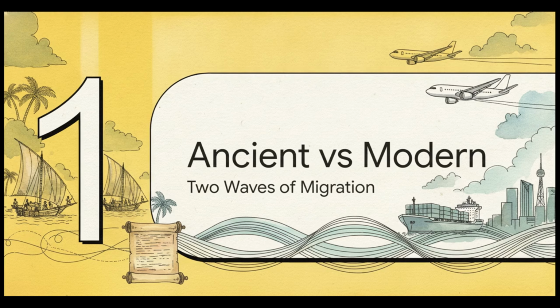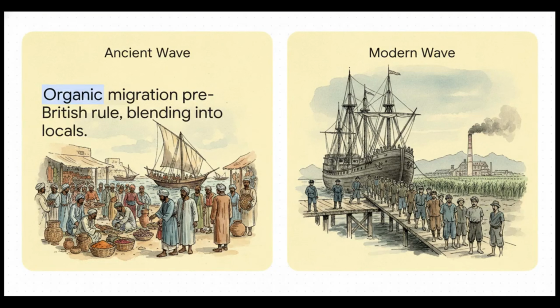All right, section 1. Ancient versus modern waves. What's really fascinating here is the stark contrast between these two eras. Wave 1, the ancient wave, was super organic. You had small groups of traders moving across Asia, slowly blending in over centuries. But Wave 2, the modern wave, was heavily manufactured. After slavery was abolished across the British Empire in 1834, colonial sugar plantations desperately needed cheap labor. And to fill that massive void, a highly engineered movement of people was kicked off from India to the colonies.